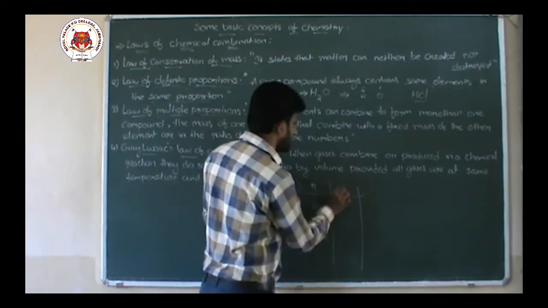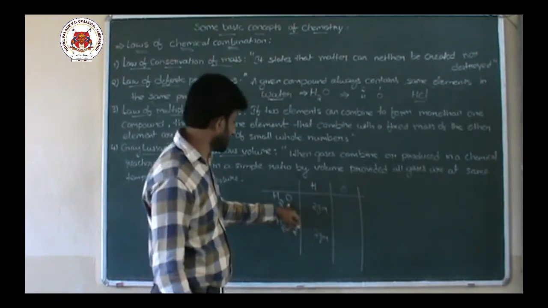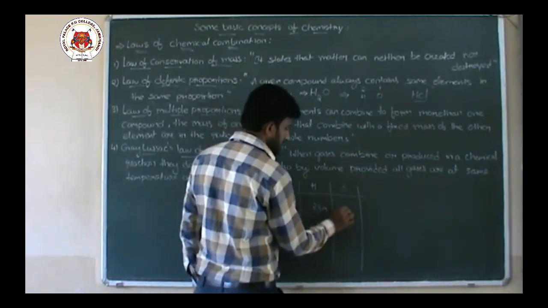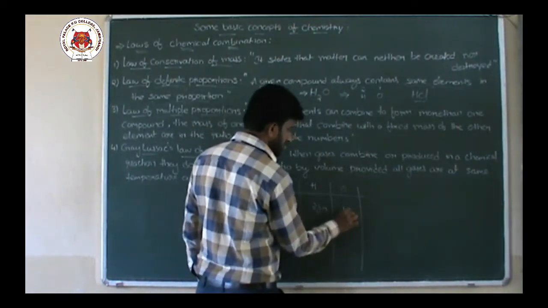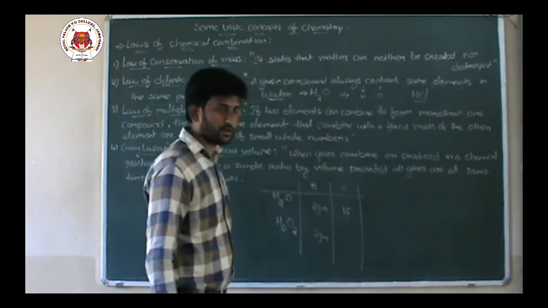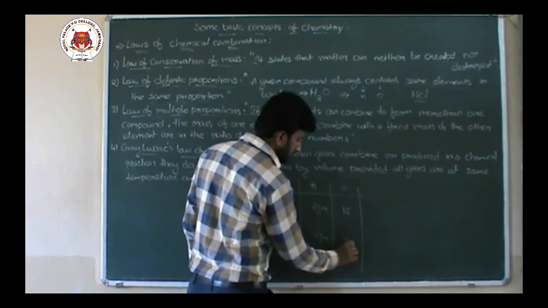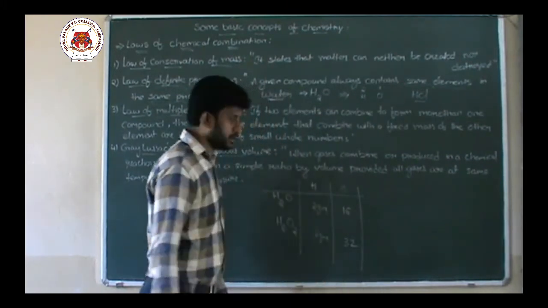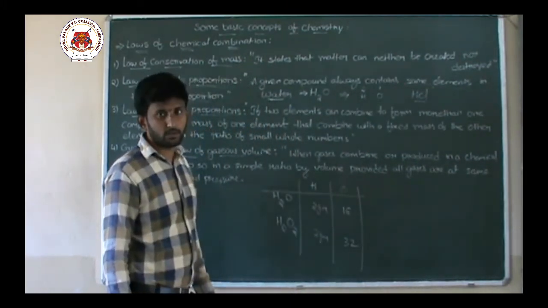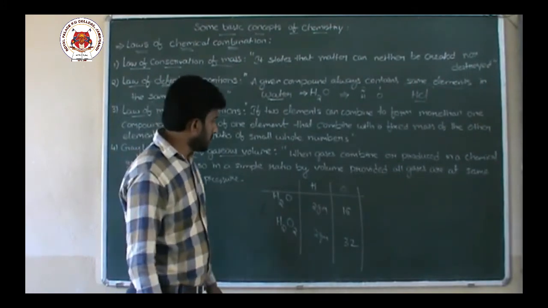You know that the atomic weight of oxygen is how much? 16. One atom of oxygen is 16. Right or not? Here, two atoms of oxygen, 32.